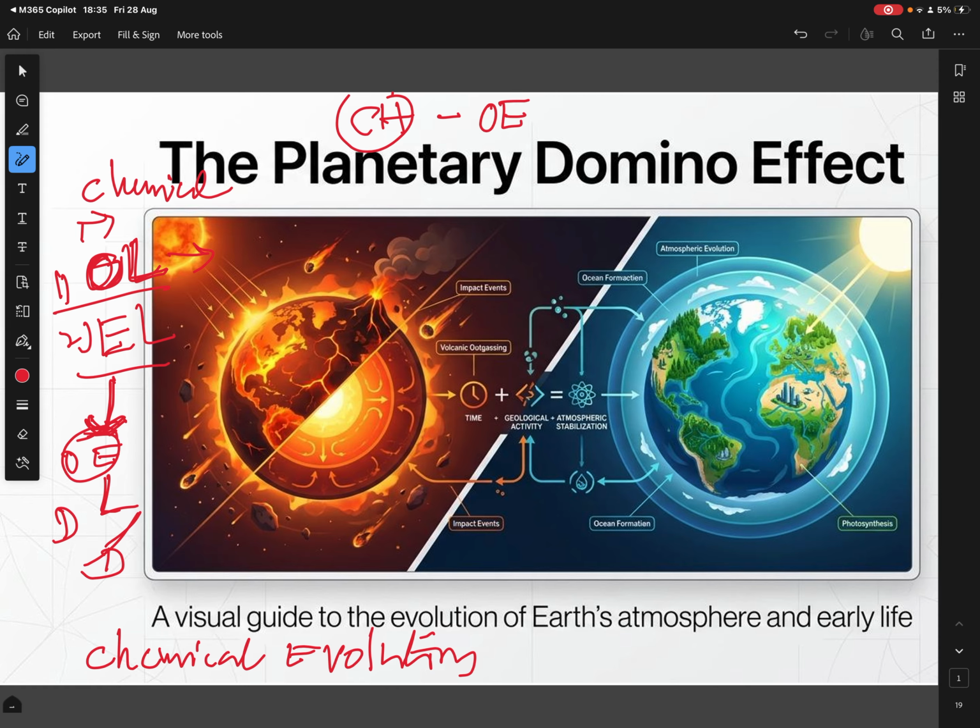Now let's see what theories support chemical evolution. As part of chemical evolution, we study Oparin and Haldane, who support that life originates from chemicals, that means organic molecules.